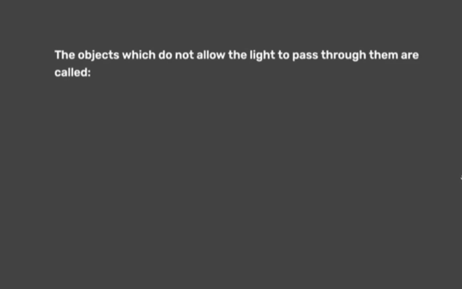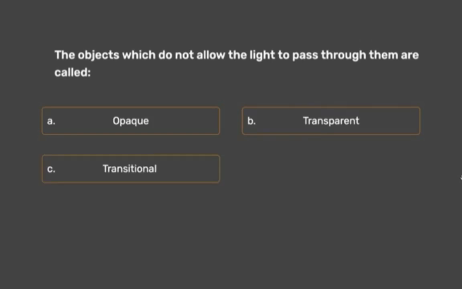Next question. The objects which do not allow the light to pass through them are called A. Opaque, B. Transparent, C. Transitional and D. Translucent. So you studied in the video also, in the lesson also, the objects which do not allow the light to pass through them, what do we call them? Here the correct option is opaque.